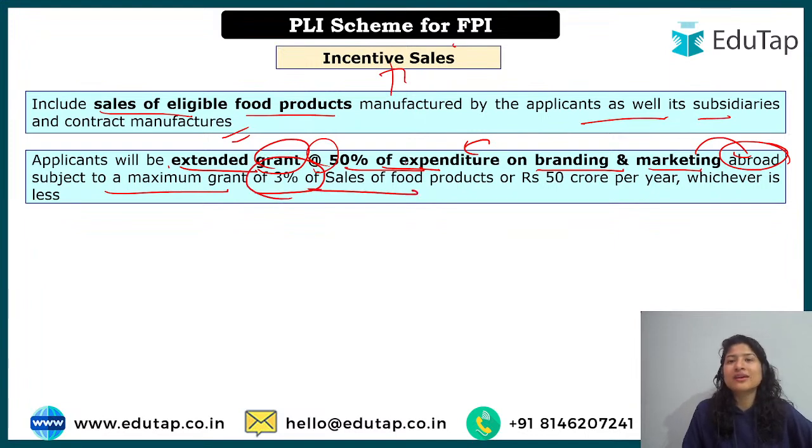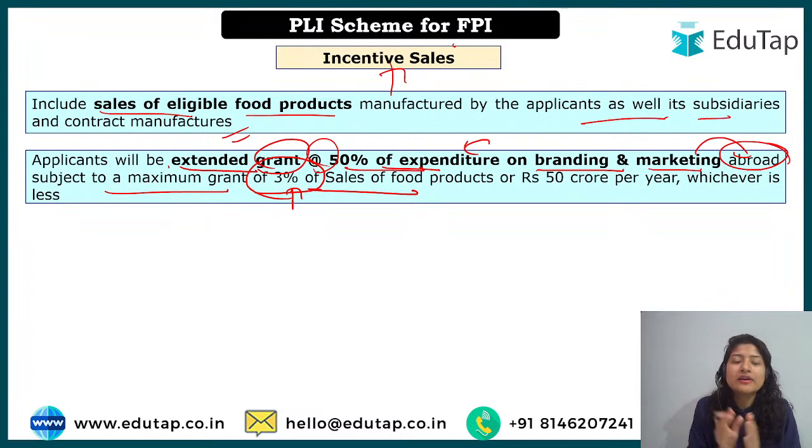So basically what we looked at in category 1, we are talking about manufacturing, branding, and expansion also, right? What does this particular statement say? It says that 50% will be granted for marketing and branding abroad, but there is one condition in that also. Because you are doing this branding and marketing abroad, of course sales will be more, right? And you fall under that particular segment also.